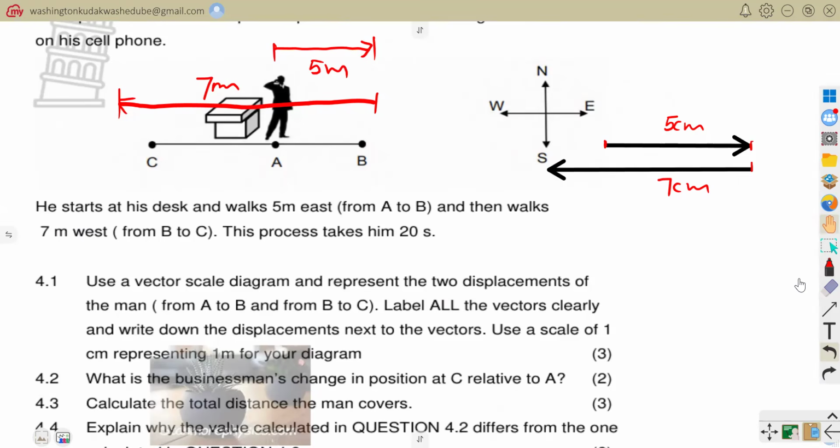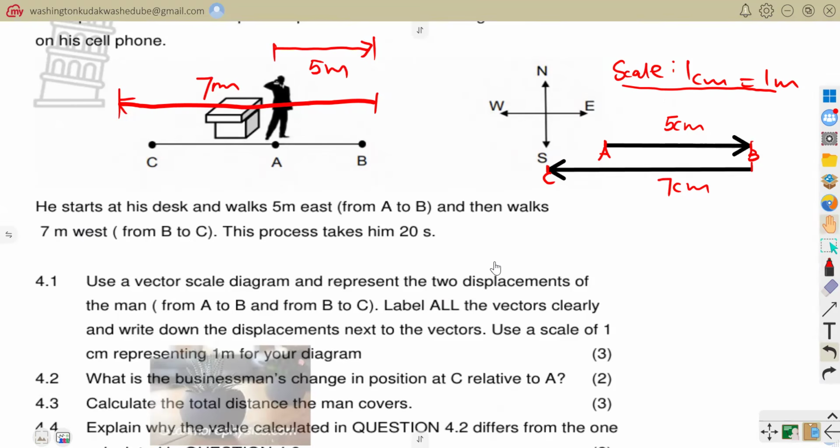And then you just label to say this is point A, this is point B, and this is point C. After labeling like that, you say that your scale is 1 centimeter is equal to 1 meter. So you just need to label your scale, and then make sure that you label everything that is given there. And then that becomes your vector diagram.